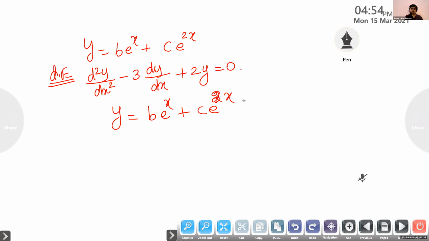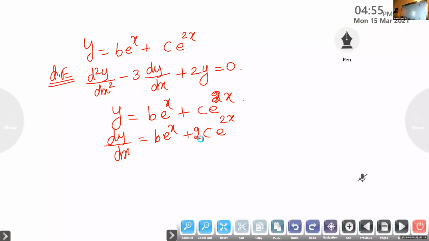And will the first and second order derivative be the same in this case? No. What is the first order derivative here? It is b into e raised to x plus c into 2x e raised to 2x... into 2. What is the coefficient of x here? Is it 2? That one you have to write there, into 2.